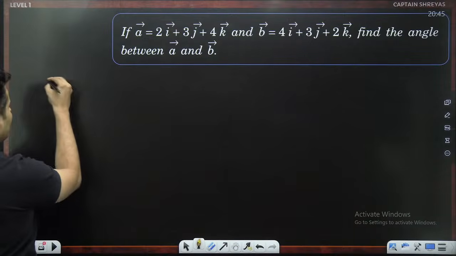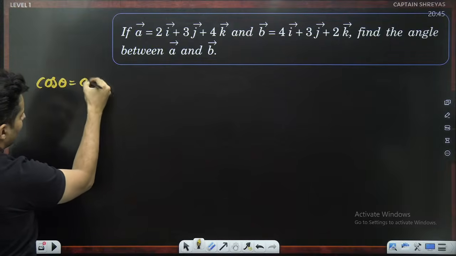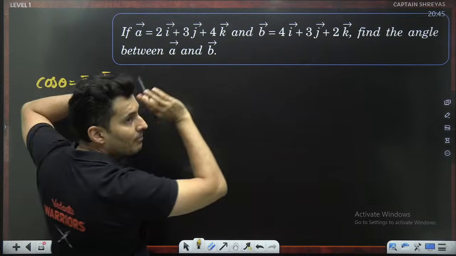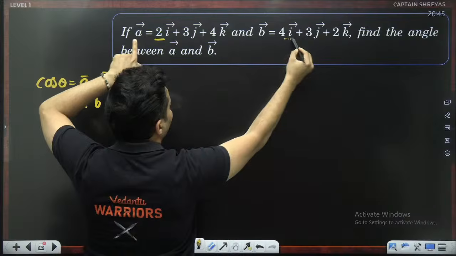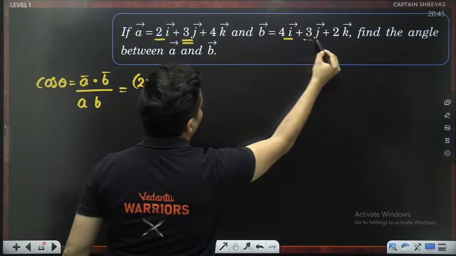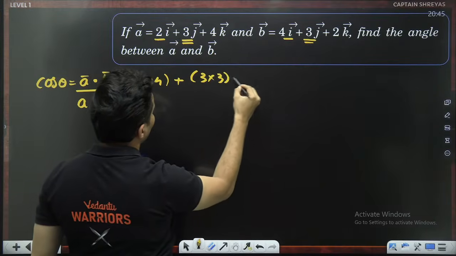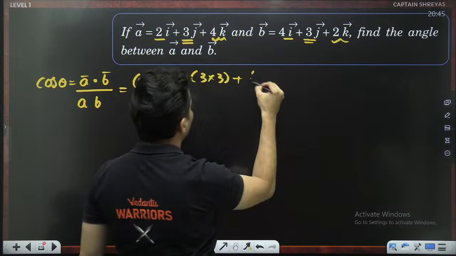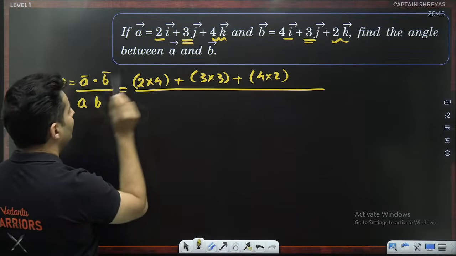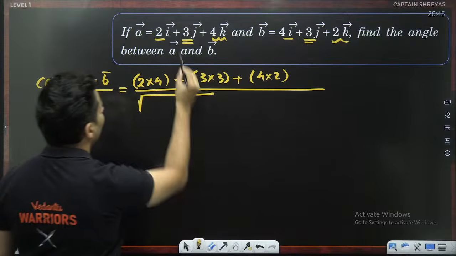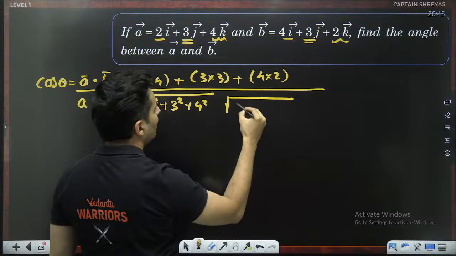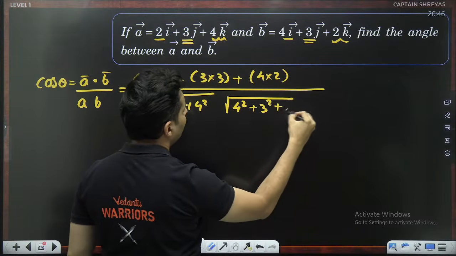Very straightforward question, guys. We have to do cos theta is A dot B divided by A into B. What is A dot B? Mentally only you can do it. I cap with i cap: 2 into 4, plus j cap with j cap: 3 into 3, plus k cap with k cap: 4 into 2. The whole thing divided by the magnitude of vector A, which is root of 2 square plus 3 square plus 4 square, times root of 4 square plus 3 square plus 2 square.